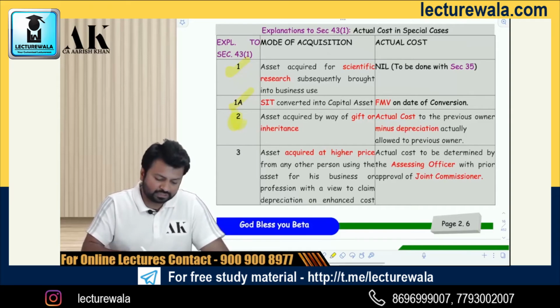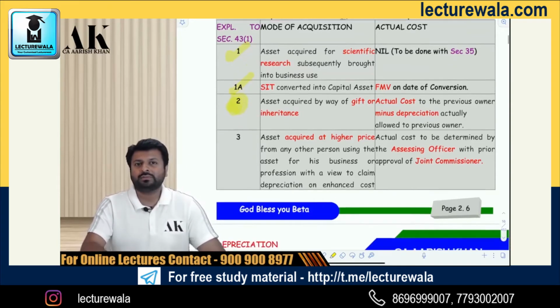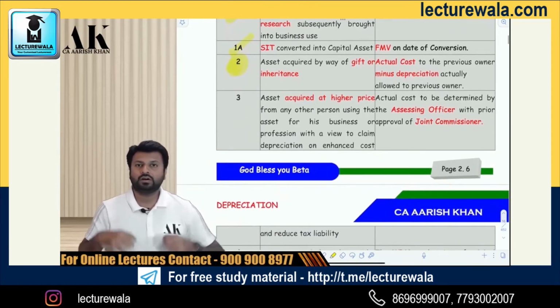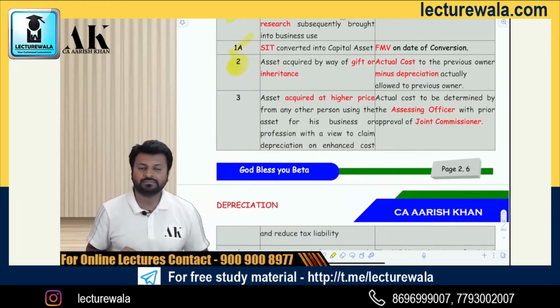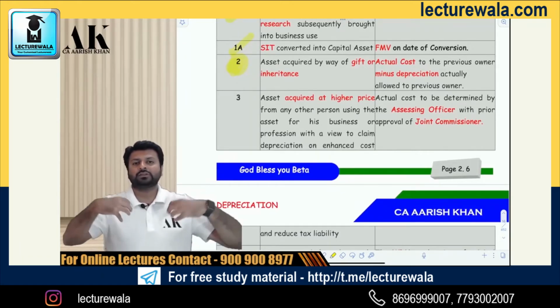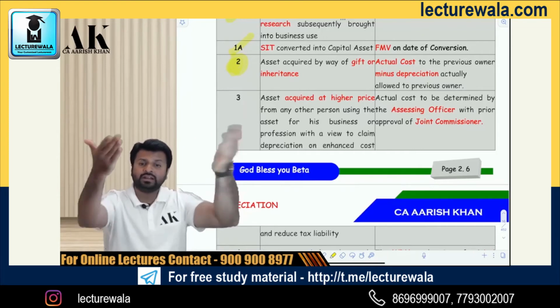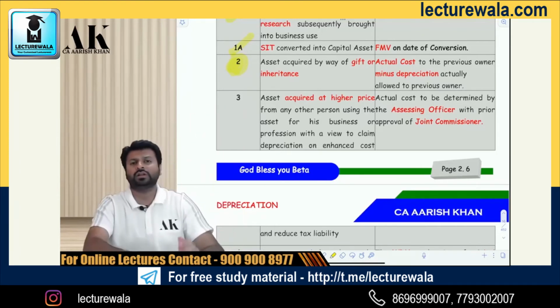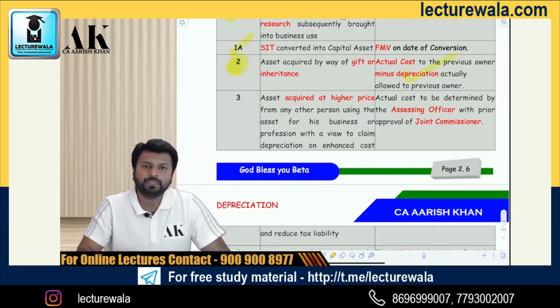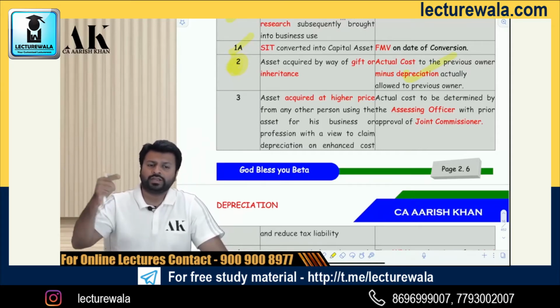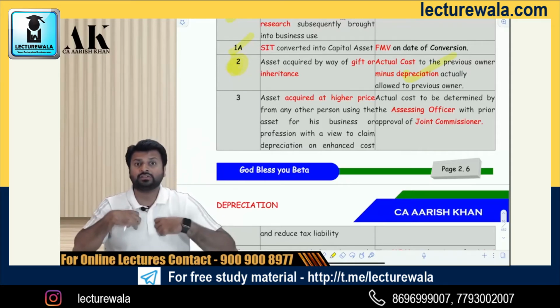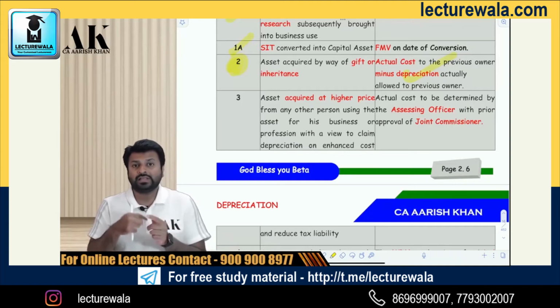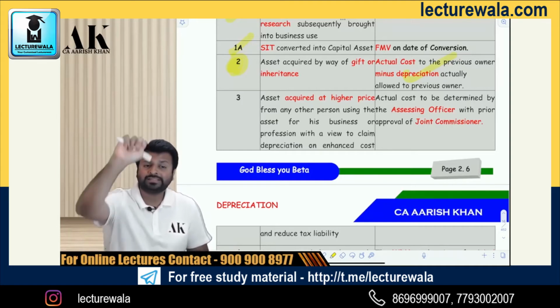The first one, explanation 2. Explanation 2 talks about what? Suppose somebody gives me a gift or somebody gives me some property in inheritance, then what will be my actual cost? In that case, my actual cost will be the actual cost of the previous owner minus depreciation actually allowed to the previous owner. That will become my actual cost. Okay. So if you get an asset as a gift or by inheritance, then in that case, your actual cost will not be 0. The actual cost will be the actual cost to the previous owner minus depreciation actually allowed to that person.